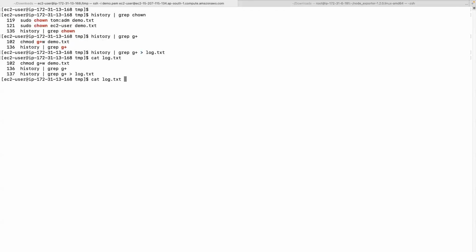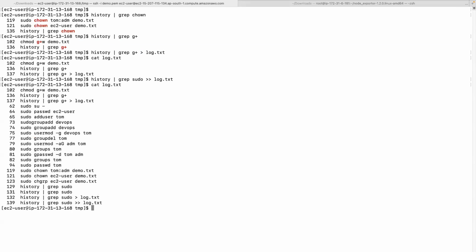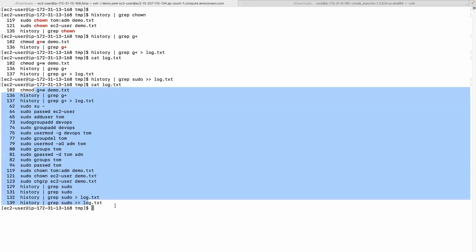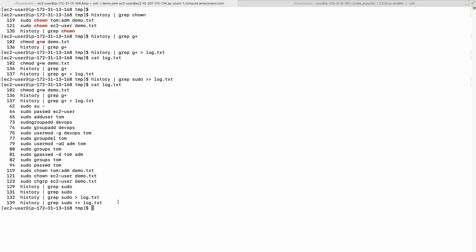Suppose I'm grabbing this sudo again. You don't want to overwrite, but you want to append. Use double redirection arrows. Okay. Now, if you see the content, you can see both g++ commands and sudo commands. Instead of overwriting, it has appended. That's the difference between single redirection arrow and double redirection arrow.